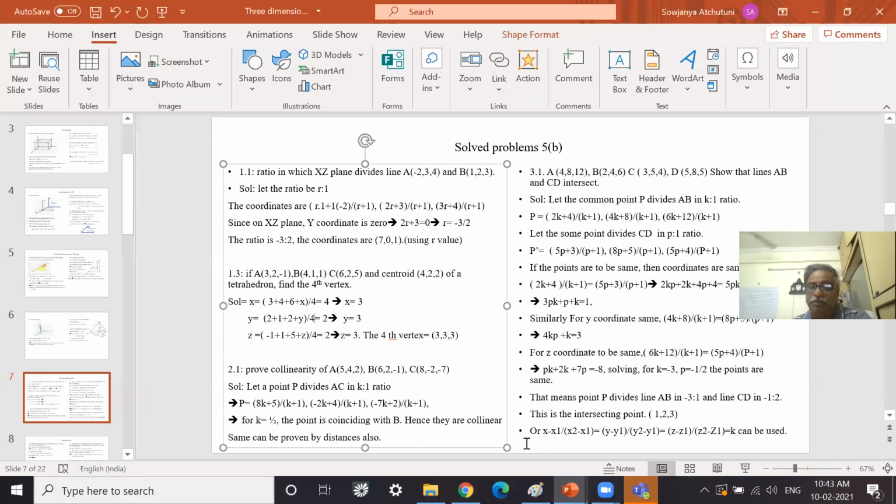Or we can use some other method also: x minus x1 by x2 minus x1 is equal to y minus y1 by y2 minus y1 is equal to z minus z1 by z2 minus z1 is equal to k. This is constant. This also can be used. Let us use this and find out.